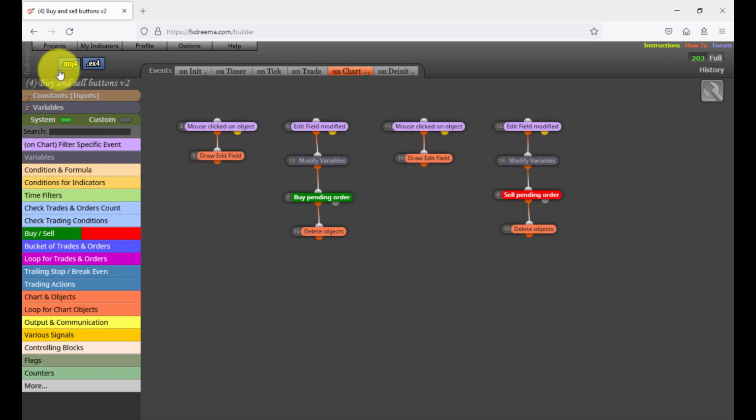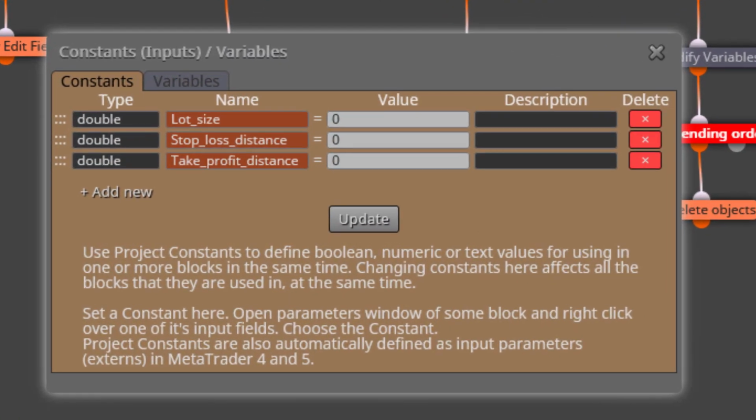Here it is. We'll take a look at its constants and variables first. We find three constants. The first one is called lot size. This is the input parameter we will use to specify the lot size for all open trades. Then we find the constant called stop loss distance. Here we will insert the distance in pips for the stop loss of all our trades. Finally, we have the third one called take profit distance, where we will do the same for the take profit. The default value for all constants is 0.